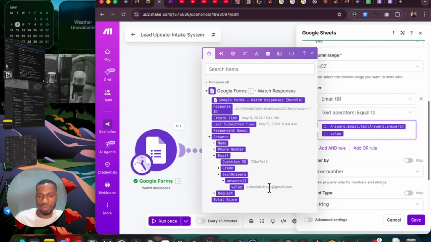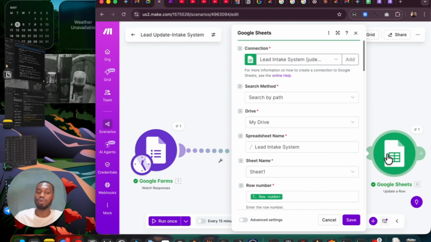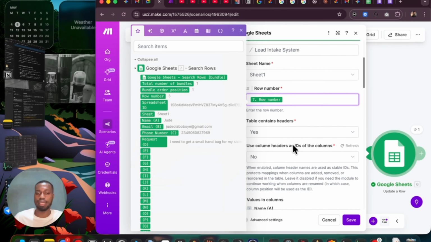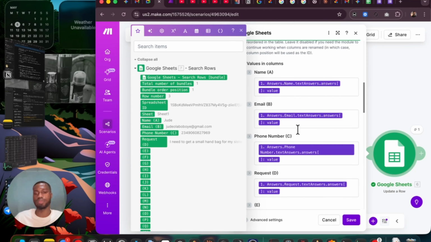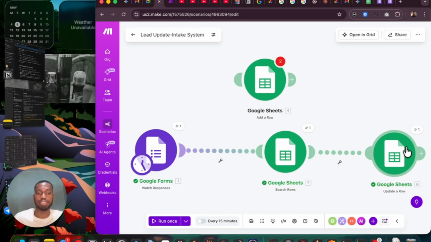So it's now going to match it with the email coming in from the person again. Okay, this email, judeolaboy@gmail.com, does this person exist in our database already? Yes, the person exists. All right. Because this person exists, I'm going to take the yes path into the next step. I'm going to provide the row number where this person exists, so I can add it here, and the person is going to fill in all the values that will come in. Even though the name is the same, it will still fill the same name. It's the same email, obviously, but this time around, let us say the name is what the person changed, or the phone number, or the request ID. That is what it is going to update based on.